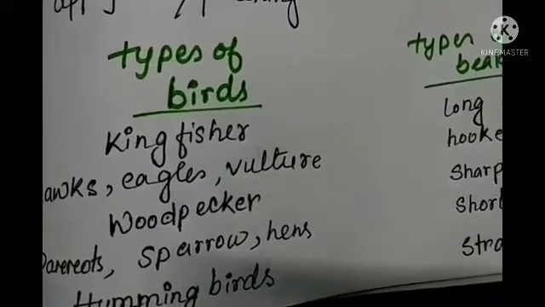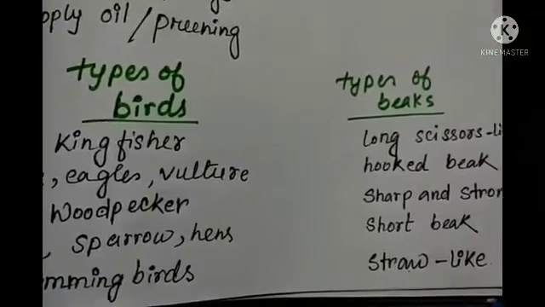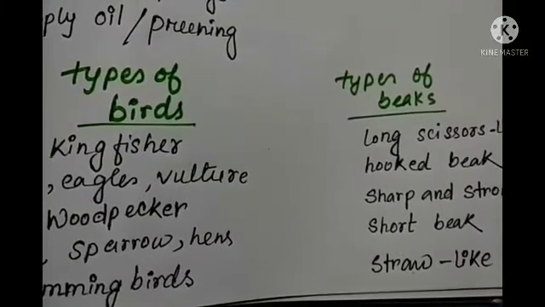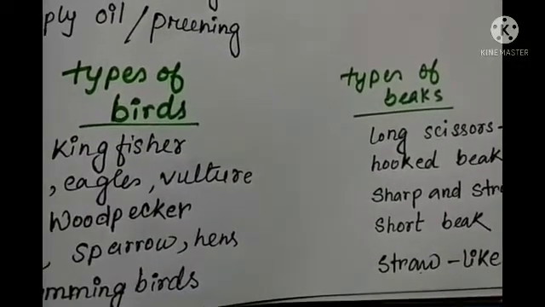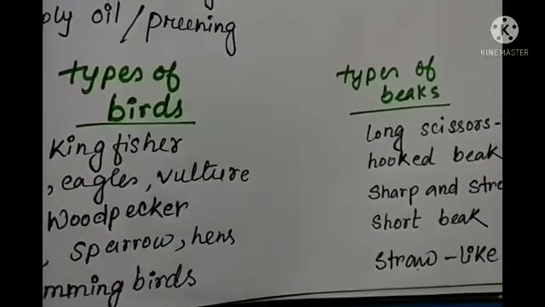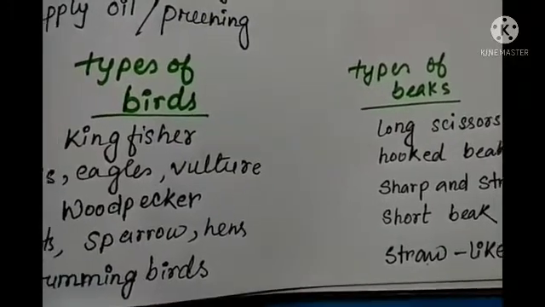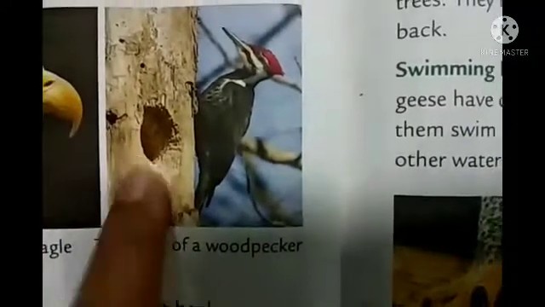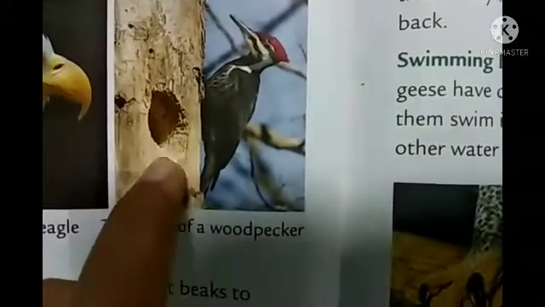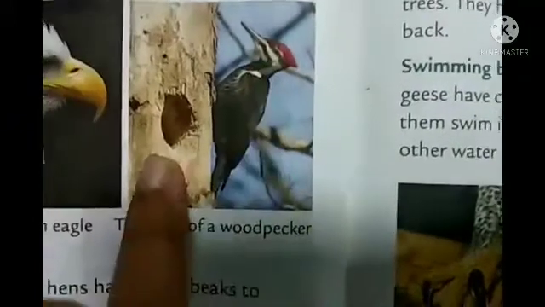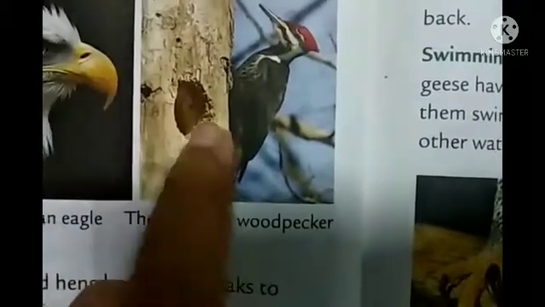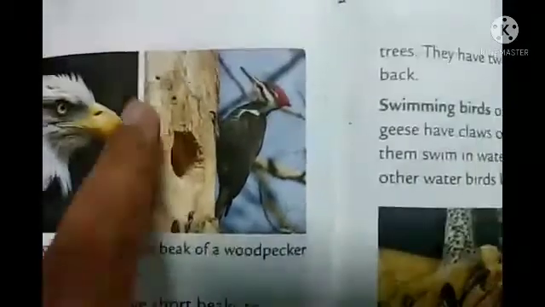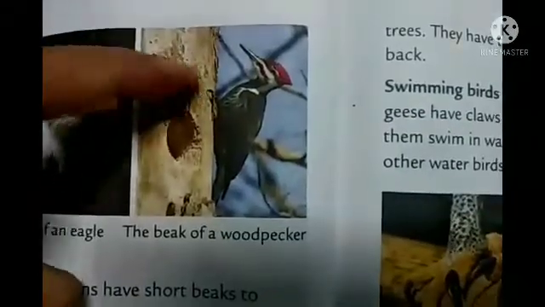So you see, next one, woodpecker. The sharp and strong beak of the woodpecker helps it to catch insects living in the bark of the tree and to make holes in the tree trunks for nesting. One picture is given in your book. You can see this hole. The woodpecker makes a hole like this in the tree trunk, and there they make a nest. They live here, and whatever insects they find in the bark of the tree, they eat them.